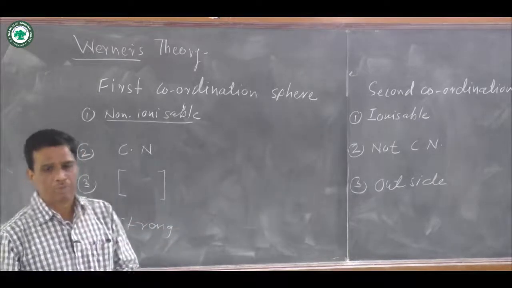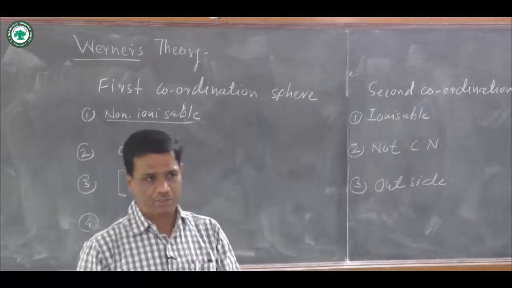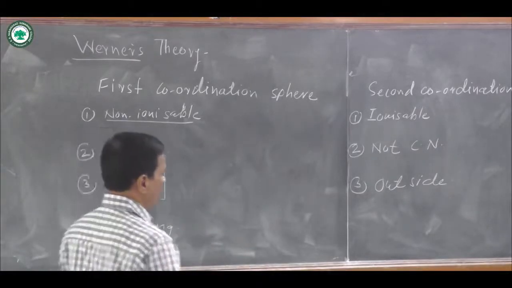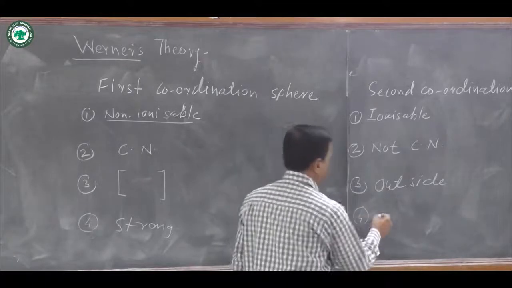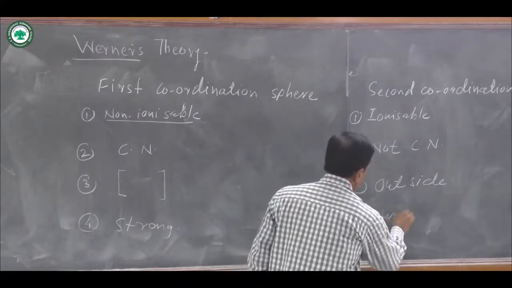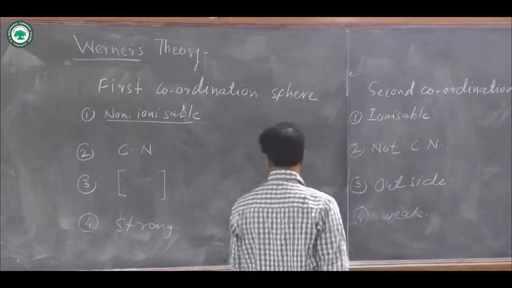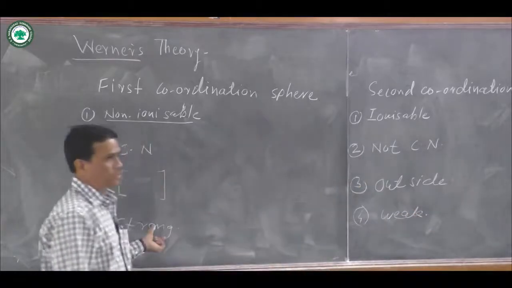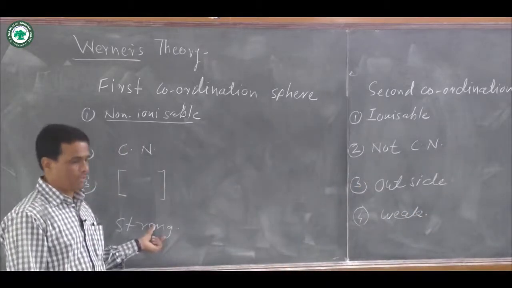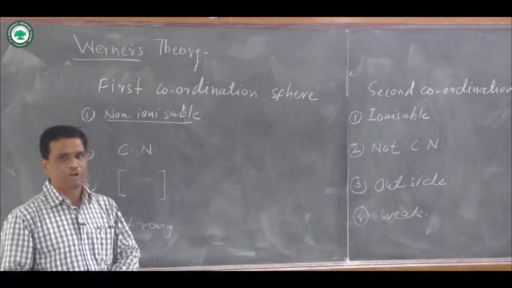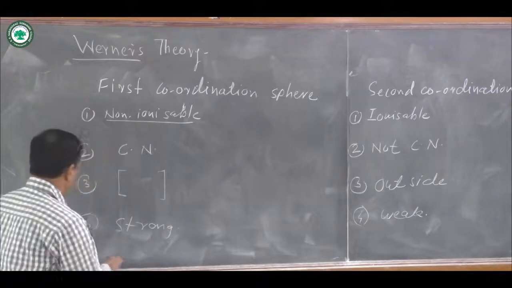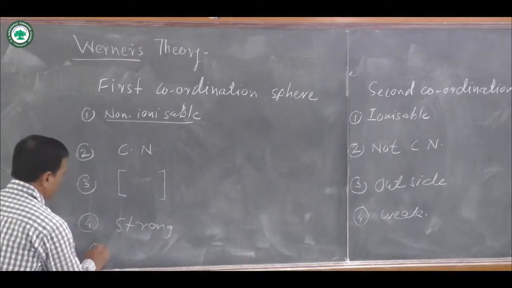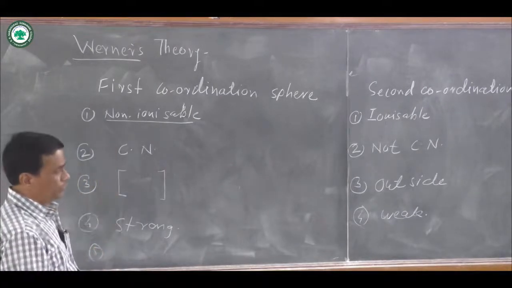The strength of bond is very strong as compared to the what? Here, when primary valencies are there, weak bonding occurs. It means there is a formation of strong bonding in the first pair, and a formation of weak bonding in the second pair.